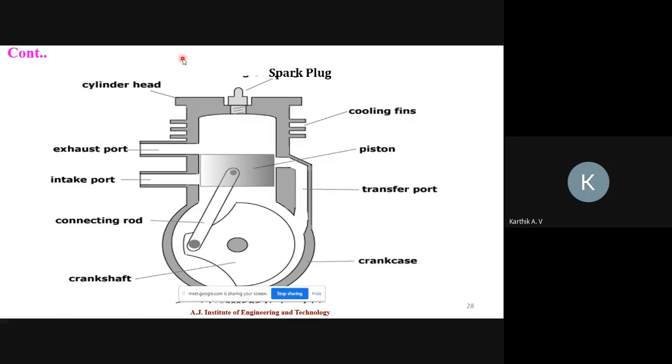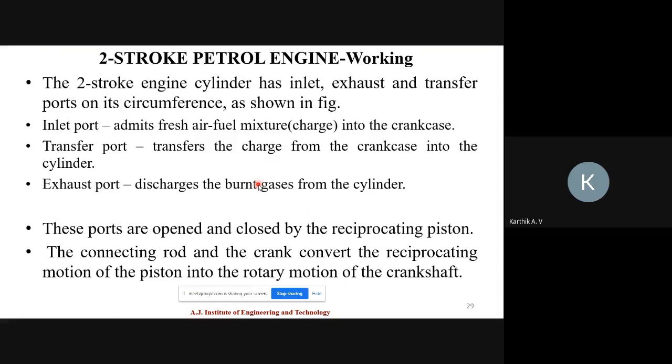Next, the transfer port. Whatever mixture is present in the crankcase will move to the cylinder through this transfer port. So these are the basic parts of a two-stroke engine.